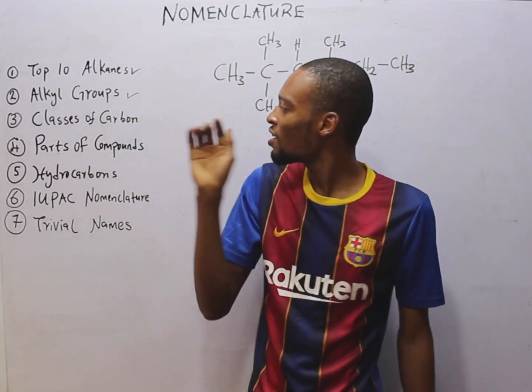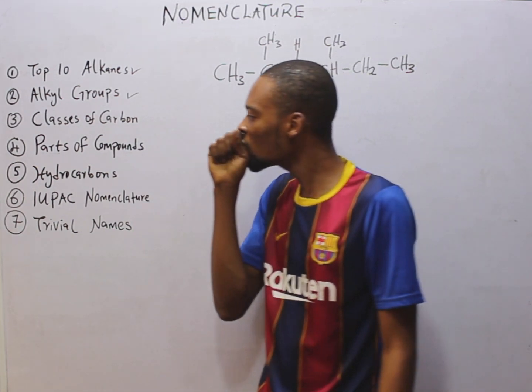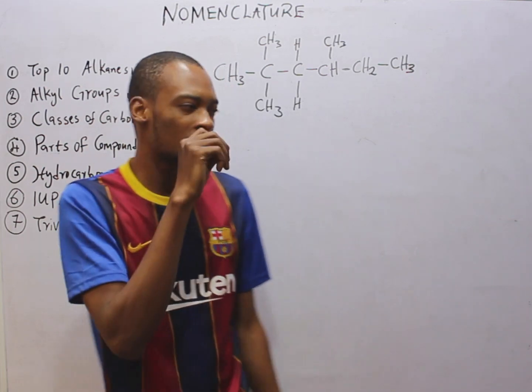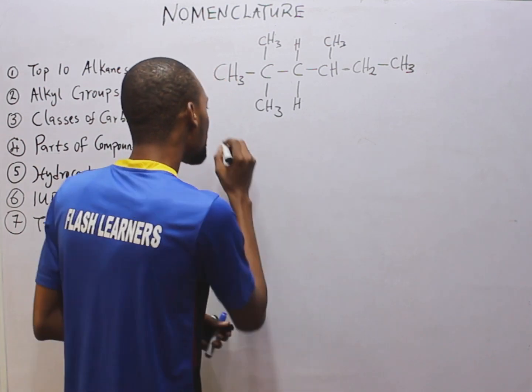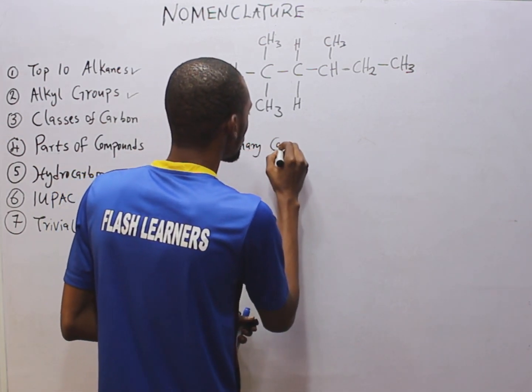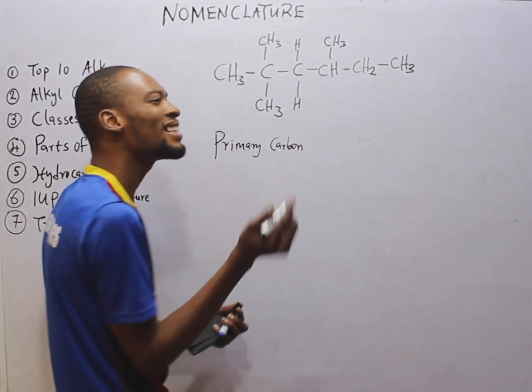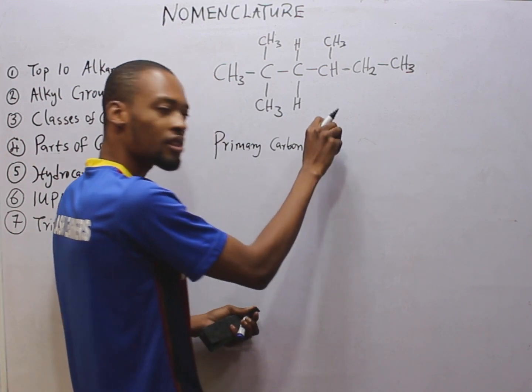This takes us to the classes of carbon, or classification of carbon. In alkanes or organic compounds, we have 4 classes of carbon. 1, primary carbon, and it is also represented as 1 with a degree sign on top.